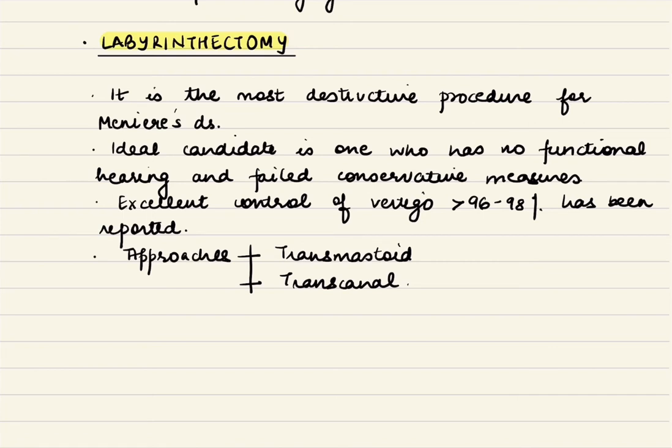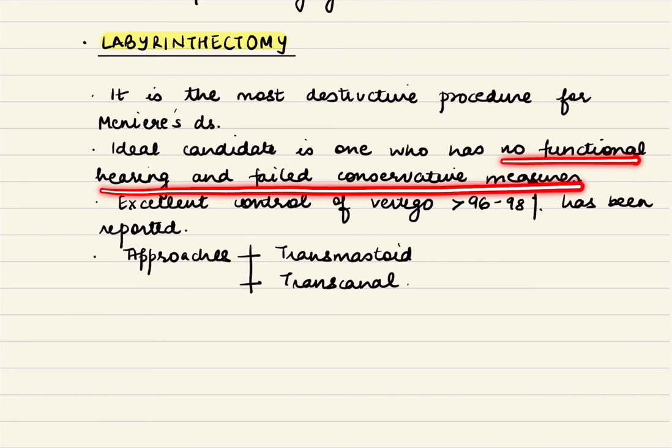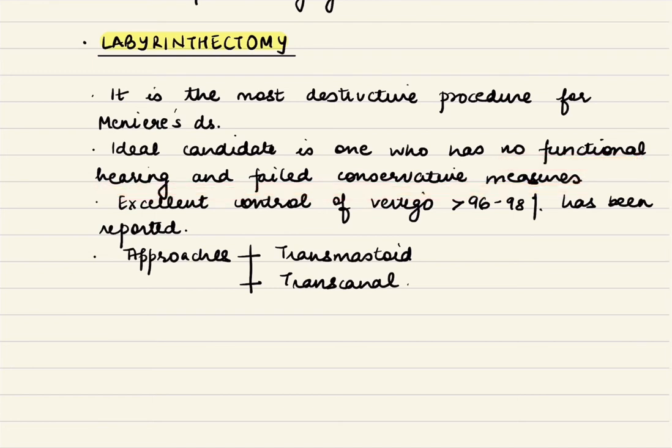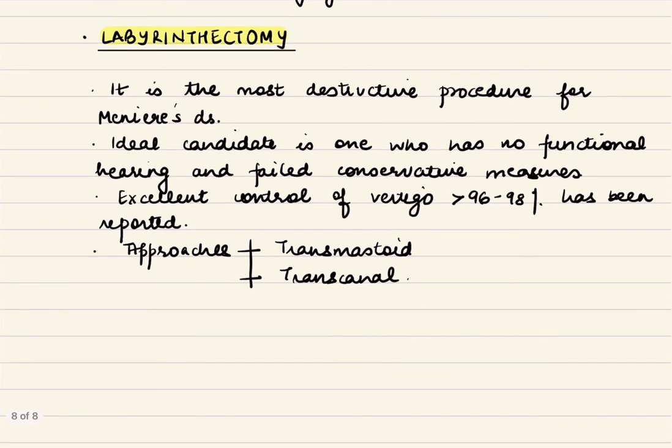An ideal candidate would be one who has no functional hearing and has failed all the conservative measures. Excellent control of vertigo to the tune of 96 to 98% has been reported, and it can be approached by either transmastoid or a transcanal approach.